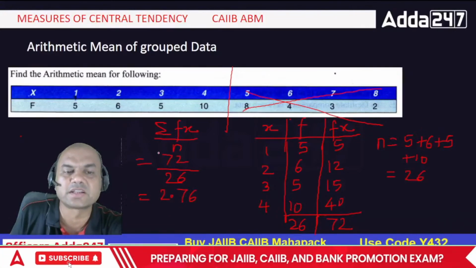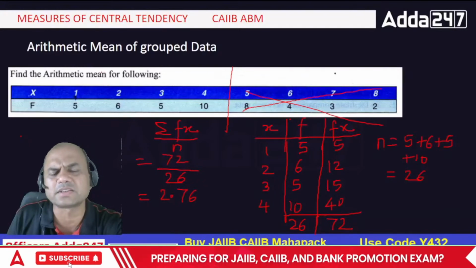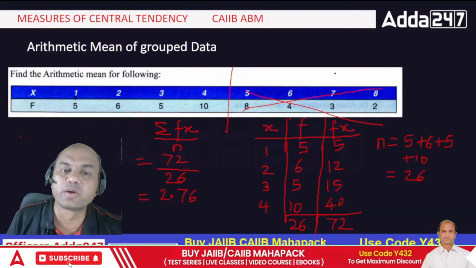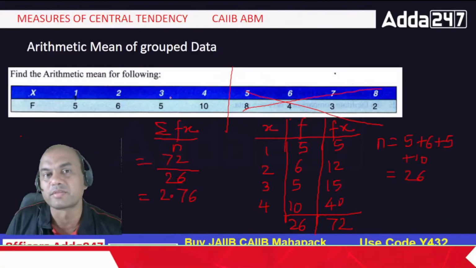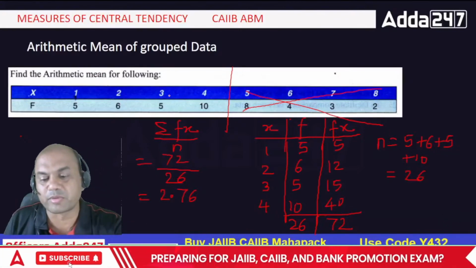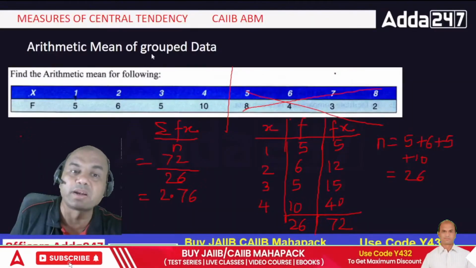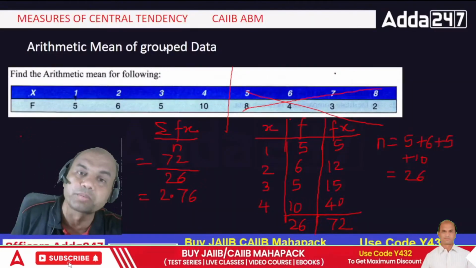2.76. So this is the average, the arithmetic mean. Such a simple problem in the exam. You get it for 1 mark, and you know the importance of 1 mark. Collecting 1 mark is important in the exam. Okay, so that was it about the arithmetic mean of grouped data and ungrouped data.